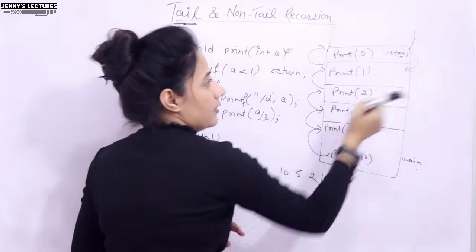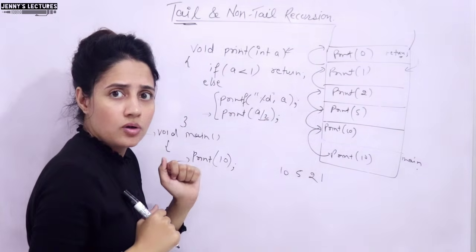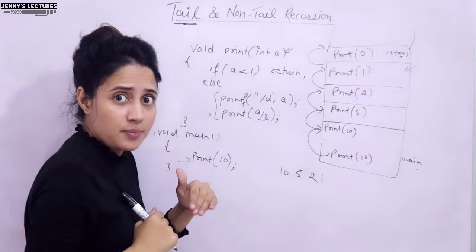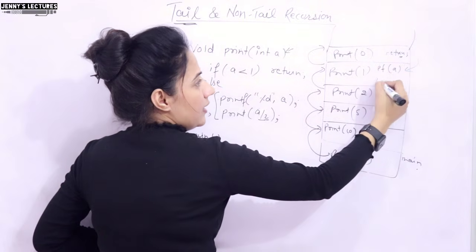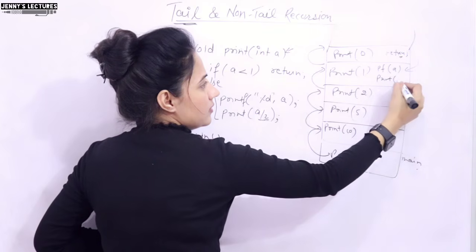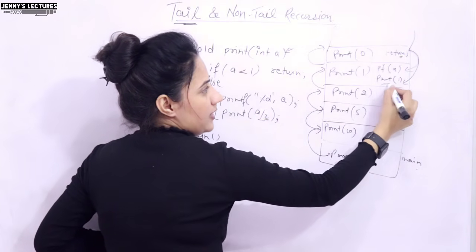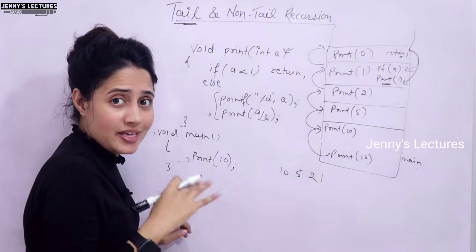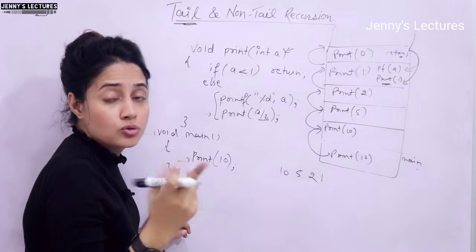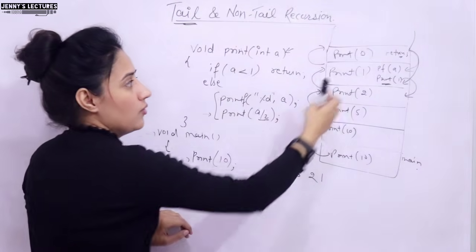So simply return here. Is there any other statement to execute after this recursive call? Is there any statement left? Because here we have two statements. First of all printf a, and then simply print, and a by 2 will pass 1. So simply we are going to return here. Is there any other statement left after this recursive call? Any other task to be executed? No. So simply return back to where you called this function.